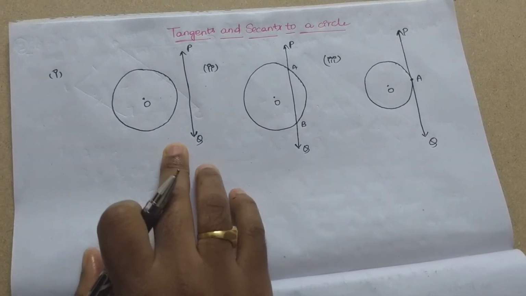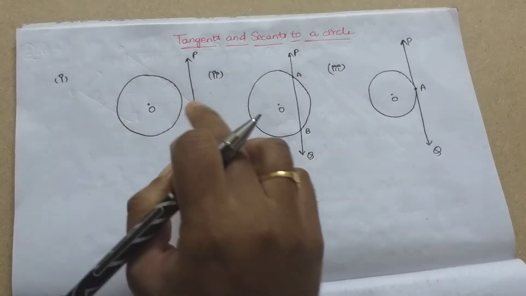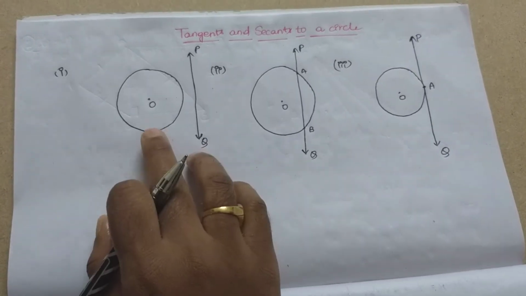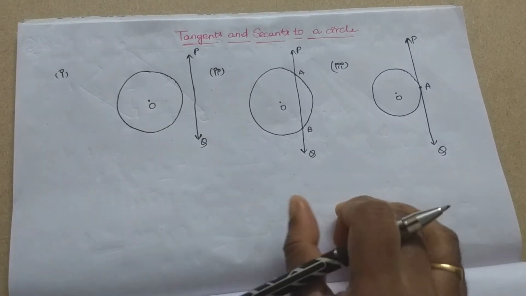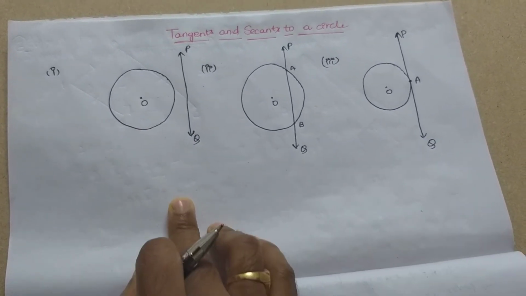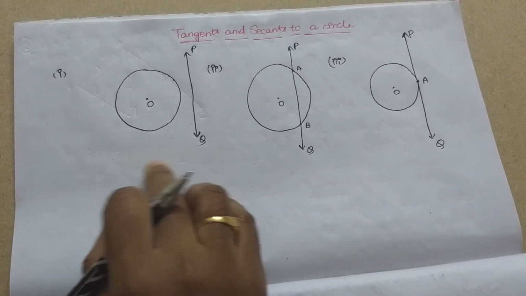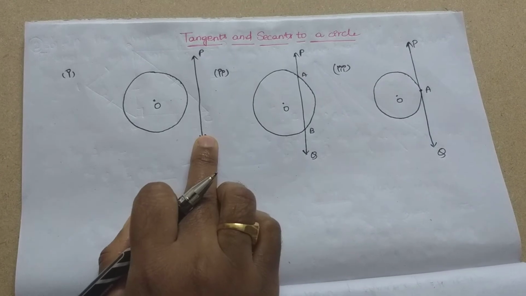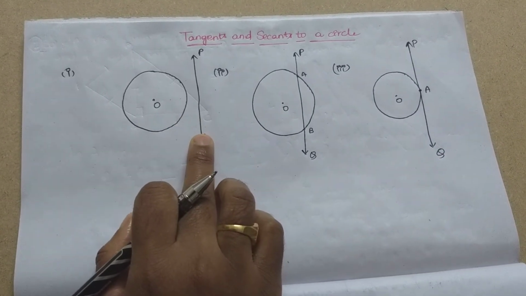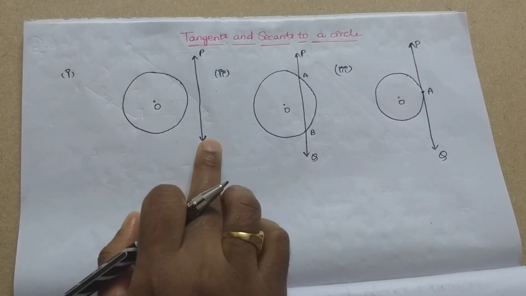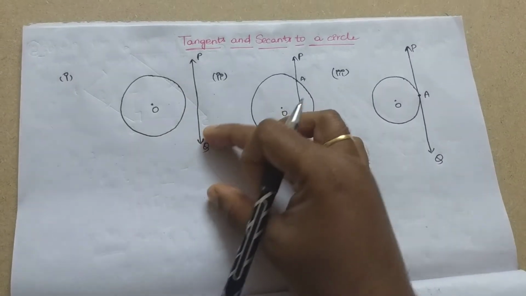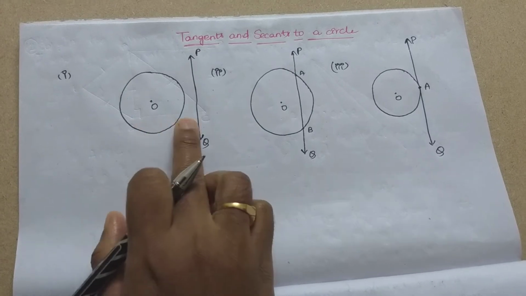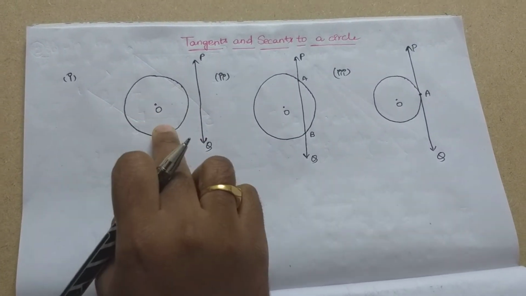So here I have taken a circle and a straight line in a plane. So let us consider that the circle with the respective straight line is in a plane. So let us deal now with each of the cases. When you see here in the first case, the circle and the straight line do not intersect each other. Here, the line PQ and the circle do not have any common point.